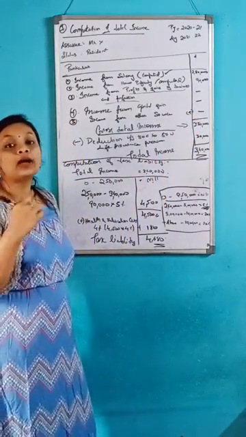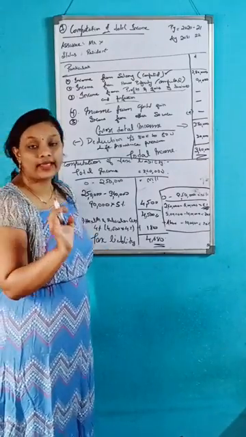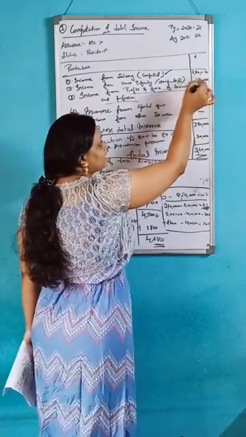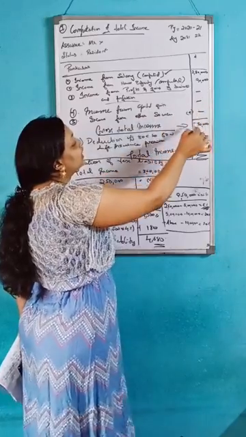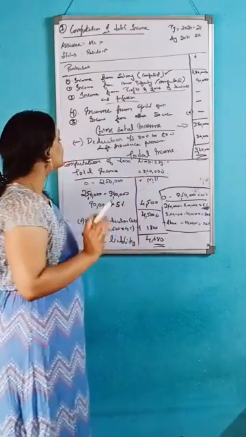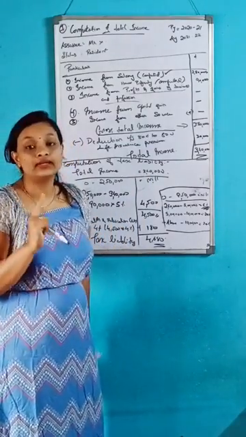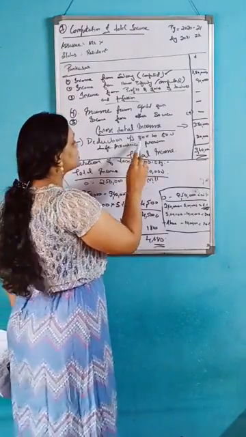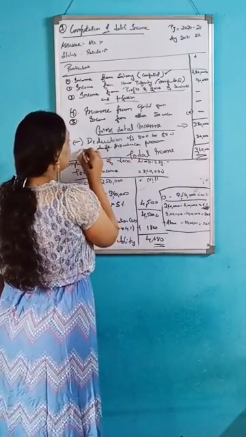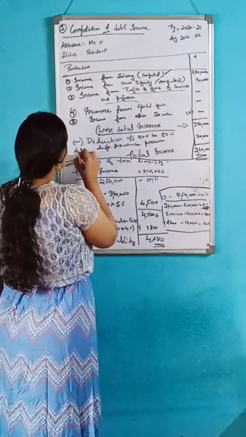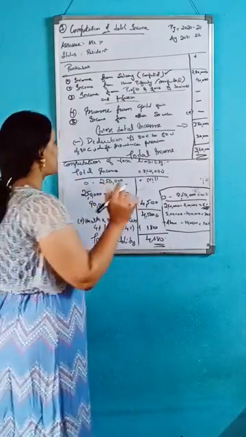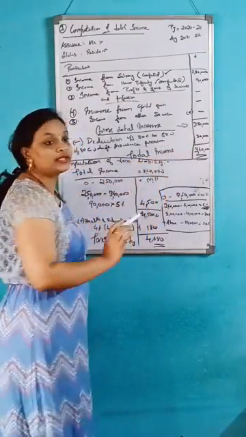After that, income from other sources. The question did not give anything, so we have written nil. After that, we will add 2,80,000 plus 90,000, you will get 3,70,000. That is the gross total income. Next one is the deduction part. Only one deduction has been given, that is a deduction under section 80C to 80U. Under section 80C, it comes under life insurance premium, that is 30,000.